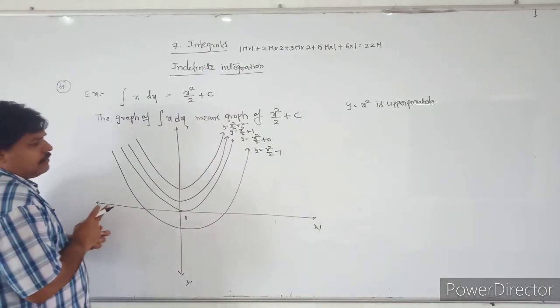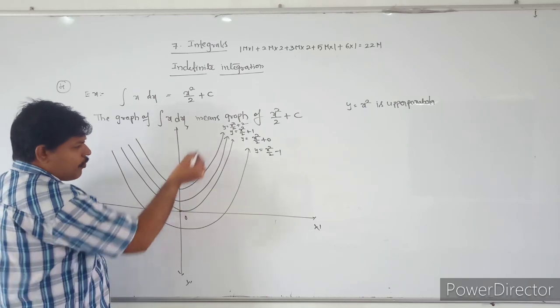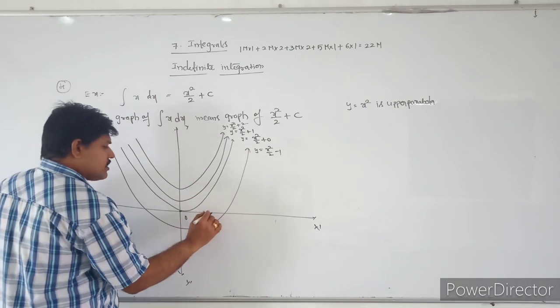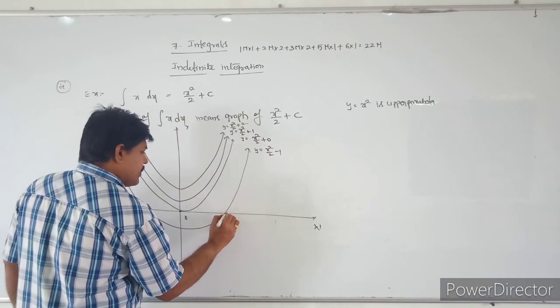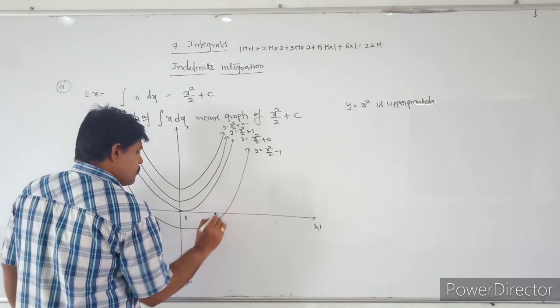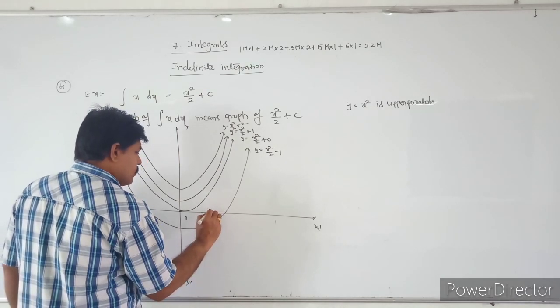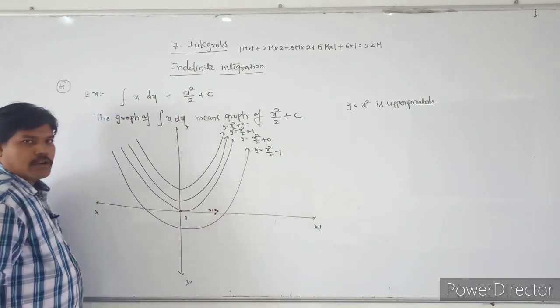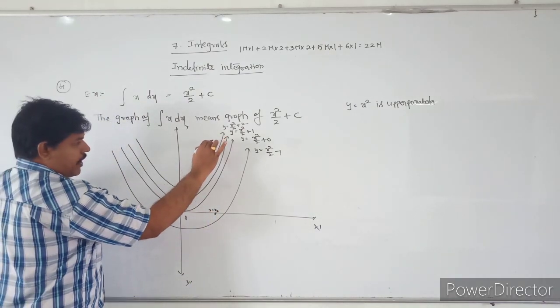If we take any one point on this line, I will take one point here, that is x is equal to x naught, a point on the x axis.